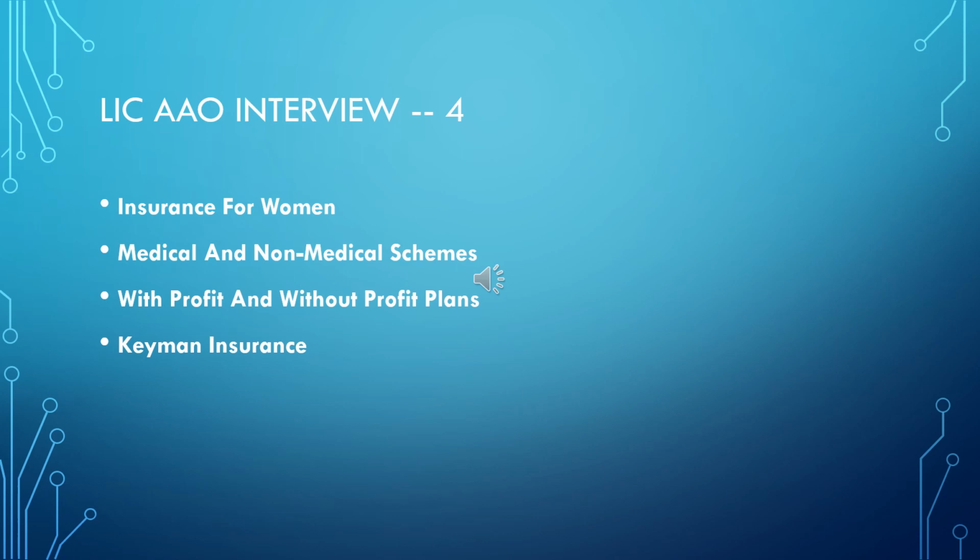And the next point they have given is about key man insurance. This is talking about companies insuring the life of a key man or an important person, so that in case anything happens to that person, if he dies, the company should not be put into difficulties. So covering his life, they will take a policy for a sizable amount.